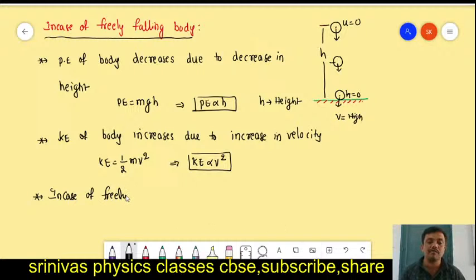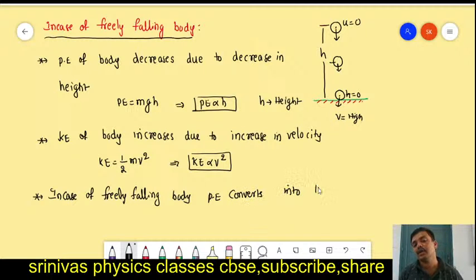In case of a freely falling body, potential energy decreases because of decrease in height, and kinetic energy increases. That means potential energy converts into kinetic energy.